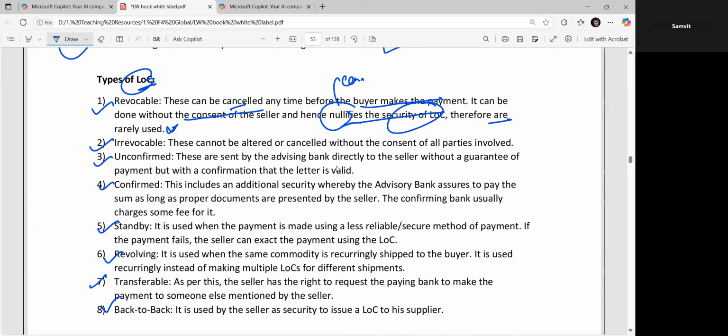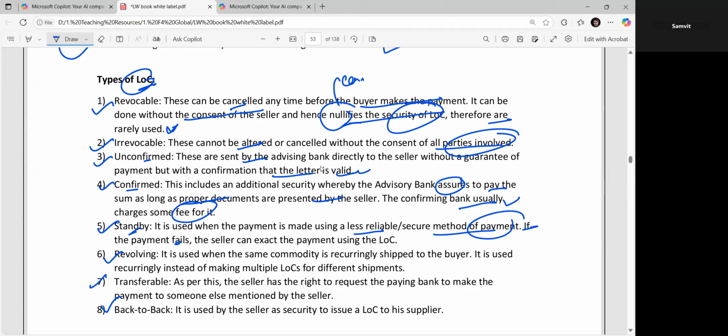Irrevocable means these cannot be altered or cancelled without the consent of all the parties involved. Unconfirmed means these are sent by the advising bank directly to the seller without a guarantee of the payment, but with confirmation that the letter is valid. If we talk about confirmed, this includes an additional security whereby the advising bank assures to pay the sum as long as proper documentation is presented by the seller. The confirming bank usually charges some fee for it, right? Standby means it is used when the payment is made using a reliable, less secure method of payment.